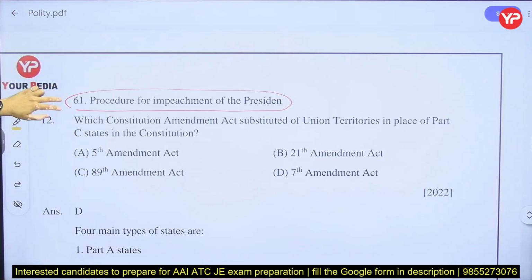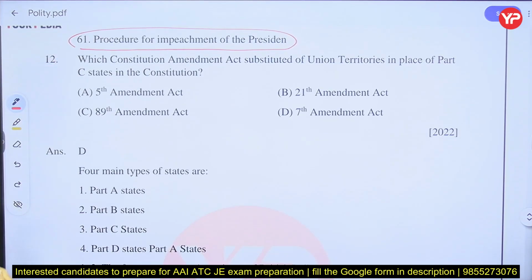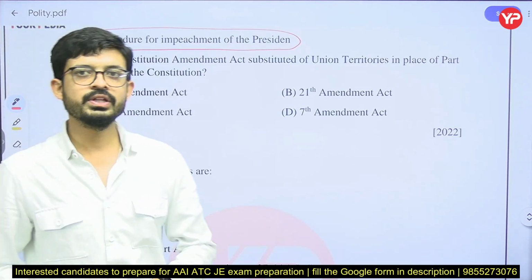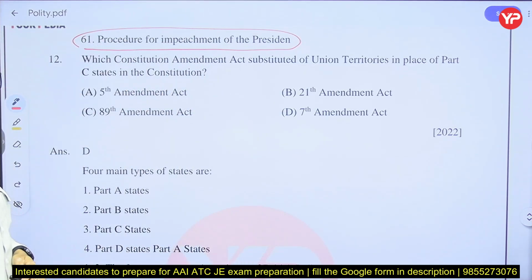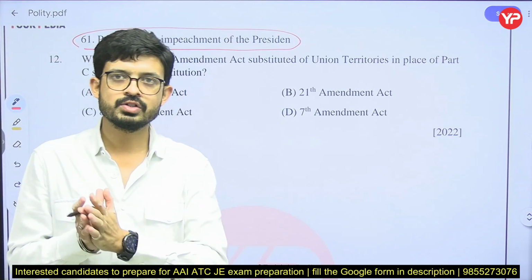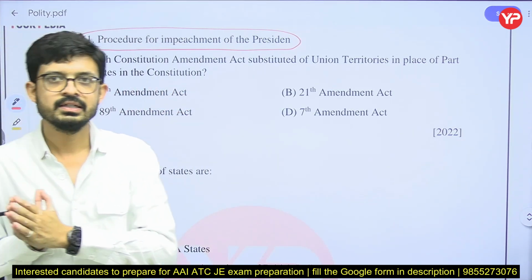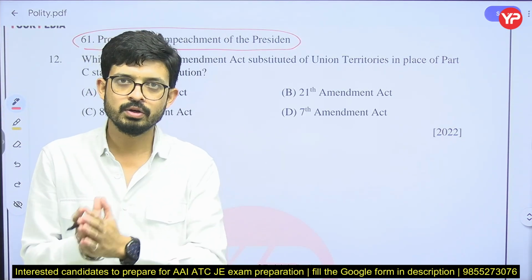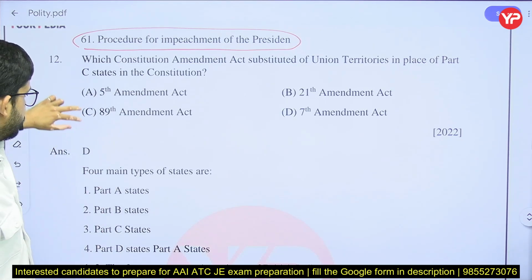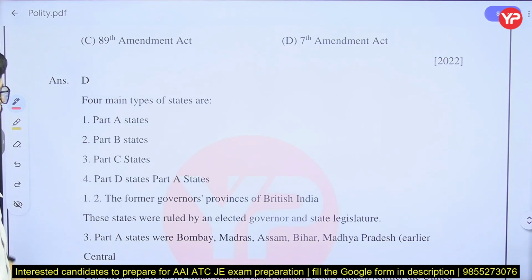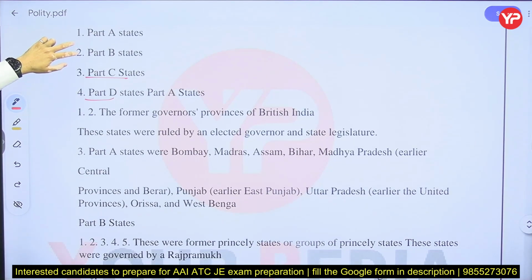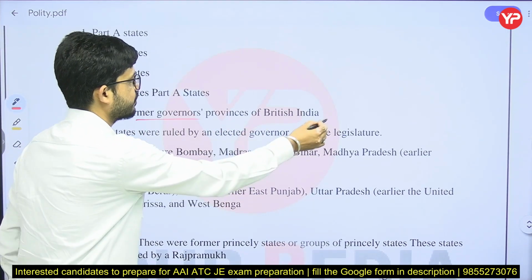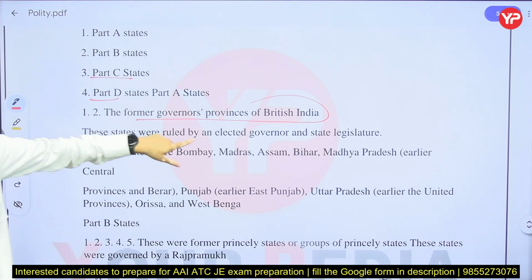Our last question for today is: which Constitution Amendment Act substituted Union territories in place of Part C states in the Constitution? We have to know that when our Constituent Assembly made the Constitution, the states were originally divided into 4 parts: Part A, Part B, Part C, Part D. Part A consists of the former governors' provinces of British India, ruled by an elected governor.